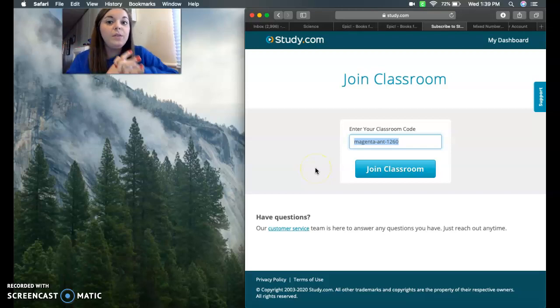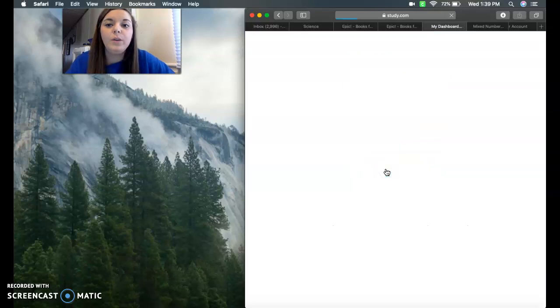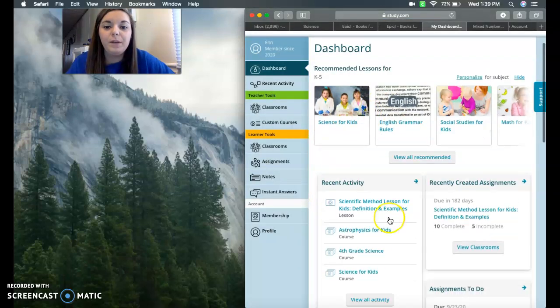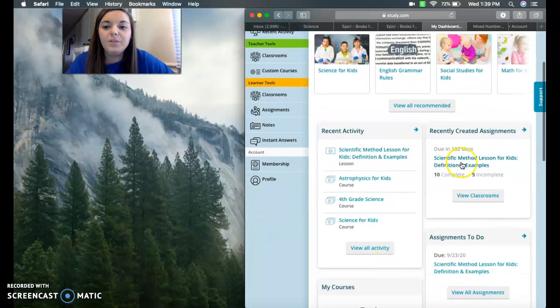Now, I will tell you that some devices may make things look differently. I'm always on my laptop when I'm doing these, but if you're on an iPad or Kindle, some stuff may not work as well. So the laptop is probably your best bet. But if you hit Join Classroom, it's going to give you an assignment. The first one that you're going to do is scientific method lesson for kids, okay?